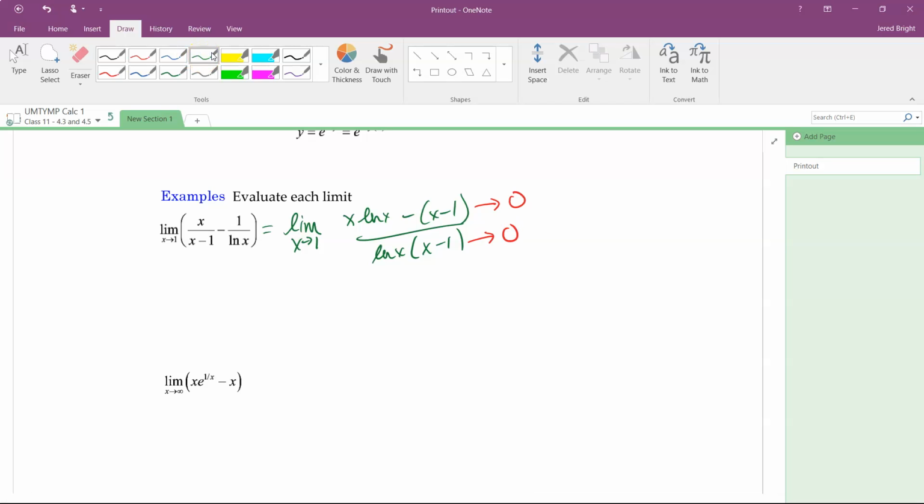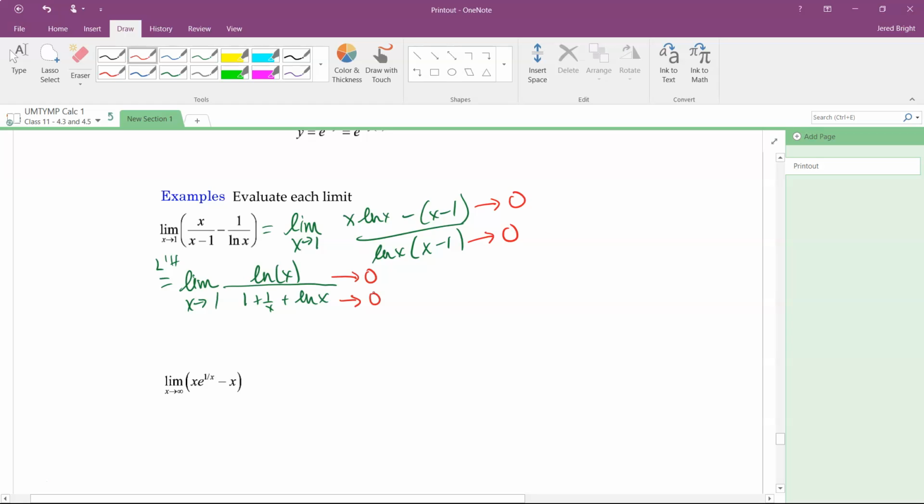Okay, so then what do I have to do? I have to use L'Hopital's rule. Okay, which says, okay, the limit doesn't change, but I take the derivative of the numerator and derivative of the denominator. When I take the derivative of the numerator and simplify it, I just get natural log of x. Okay, I'll let you verify this. I'm skipping through this for time purposes. And the denominator, I would write this as 1 plus 1 over x plus natural log of x. Okay, and now again, when I evaluate this, I get 0 in the numerator, 0 in the denominator.